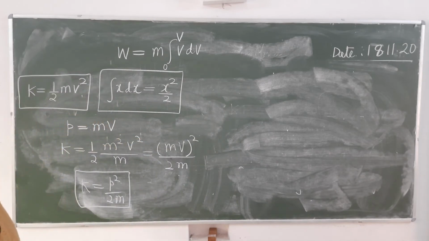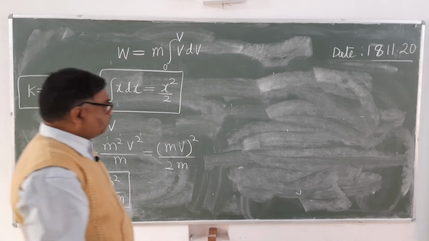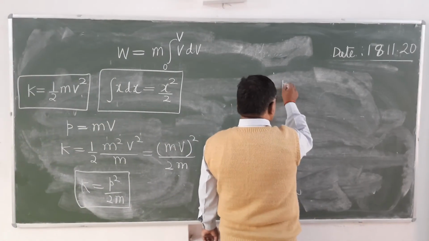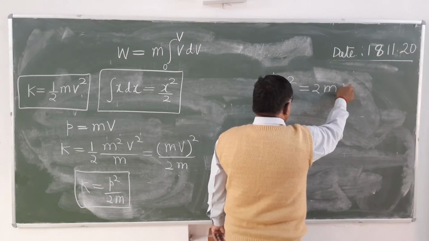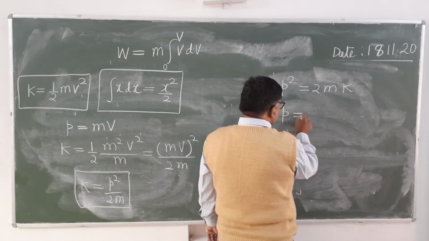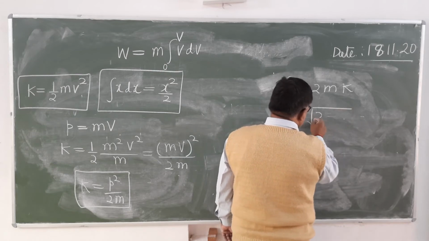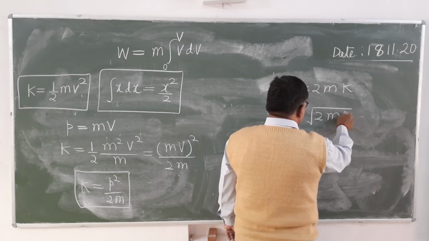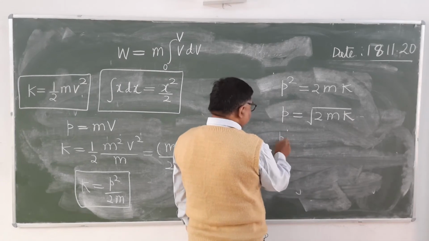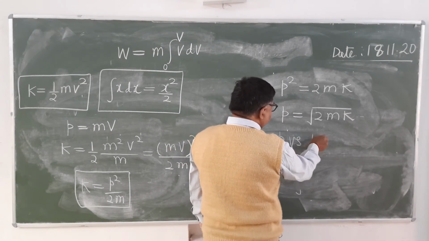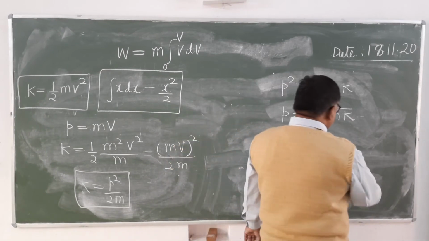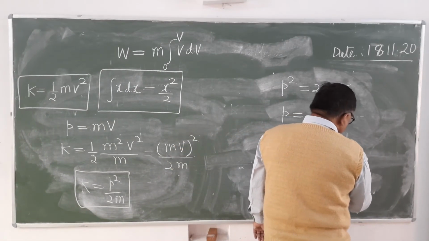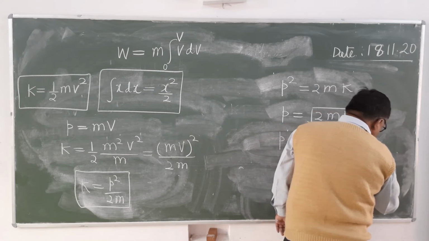Now see here, if we find out the formula of momentum from here, P square equals 2mK. So what will be P? It will be square root of 2mK. If we draw a graph of P versus K, what will be the shape of this graph?